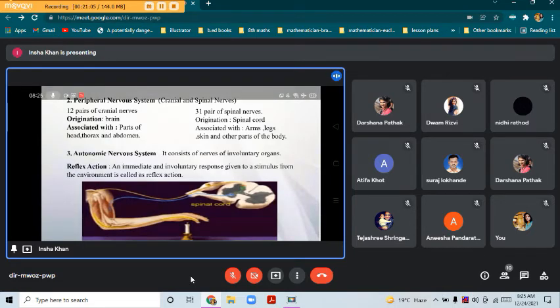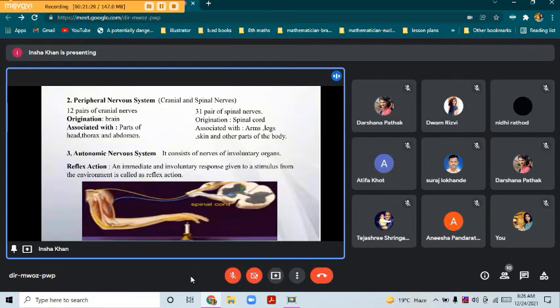So whenever we perform any action that is involuntary and against our will, for example, when we get hit by something or when we touch something which is hot, immediately we react. Even though we don't think that we have to react at that time, we just pull away our hands or we just move back. Such movements are called reflex action.